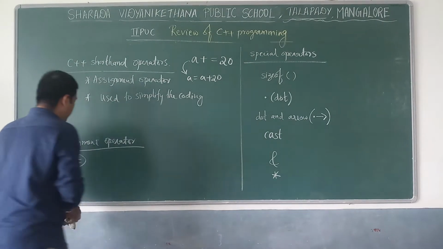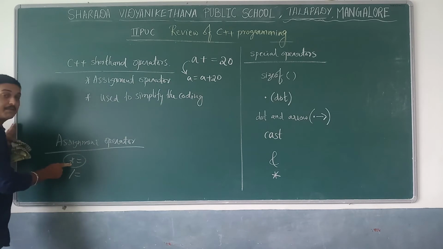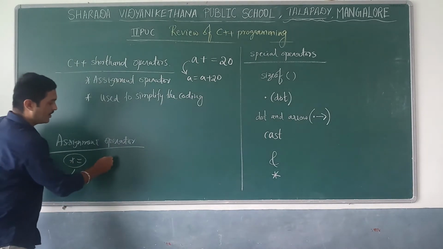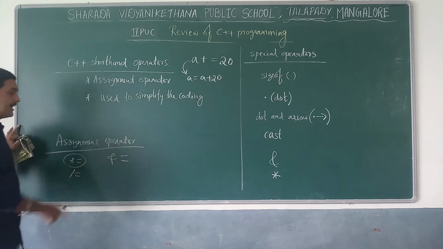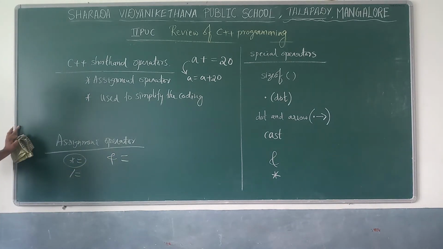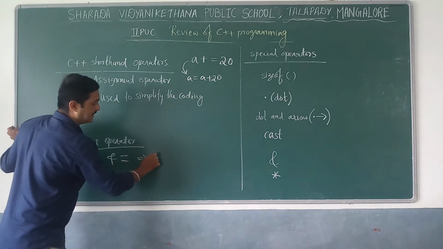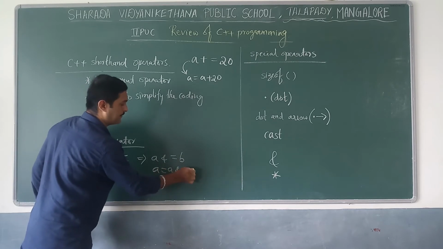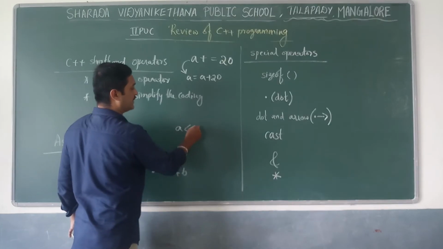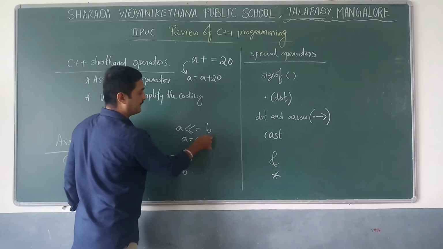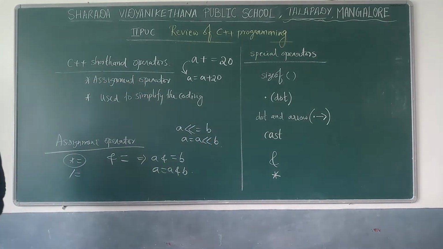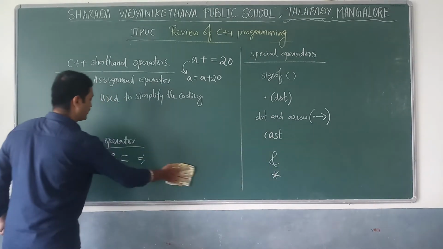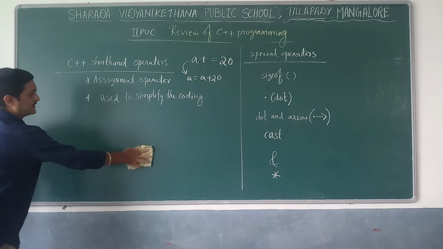And here, the assignment operator is used along with some other symbols like star, division, ampersand equal to. A ampersand equal to B means A equal to A and B. Like this implies A ampersand equal to B means A equal to A and B. Or A left shift equal to B means A equal to A left shift B. So there are different binary operators, and binary operators are used along with the assignment operator. It gives some expression, and here assignment operators are allowed.